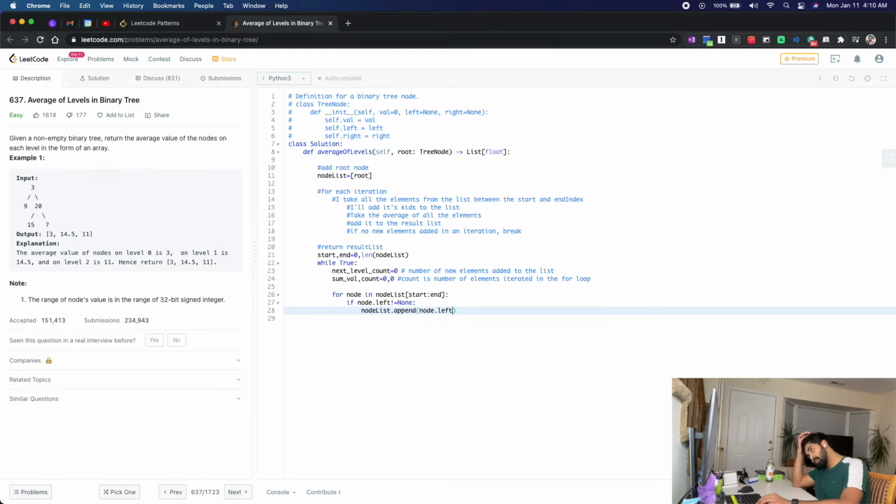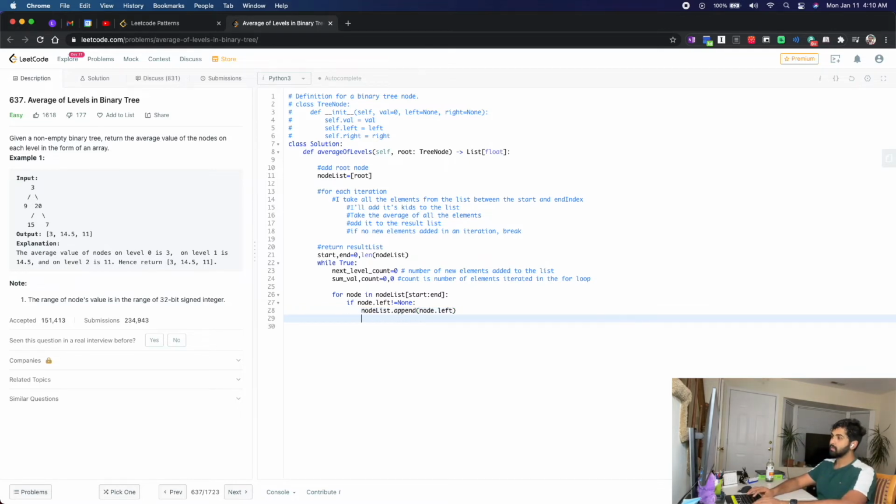Do I have to do that? Yeah, because I don't want to mess up with the count. Count plus equals 1. If node dot right not equals none, node list dot append node dot right. I'm inserting node dot right into the list.